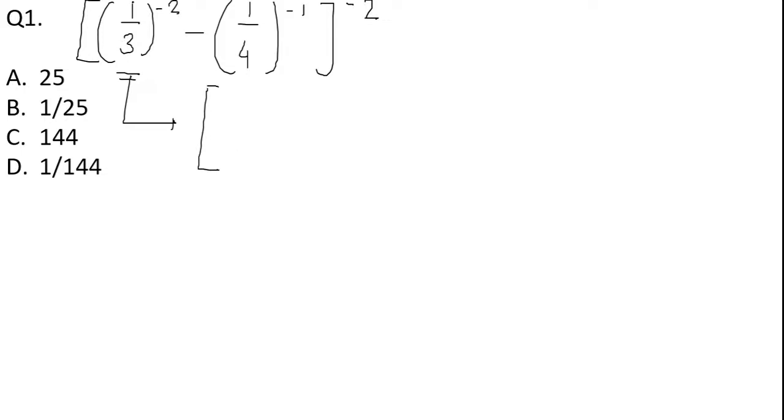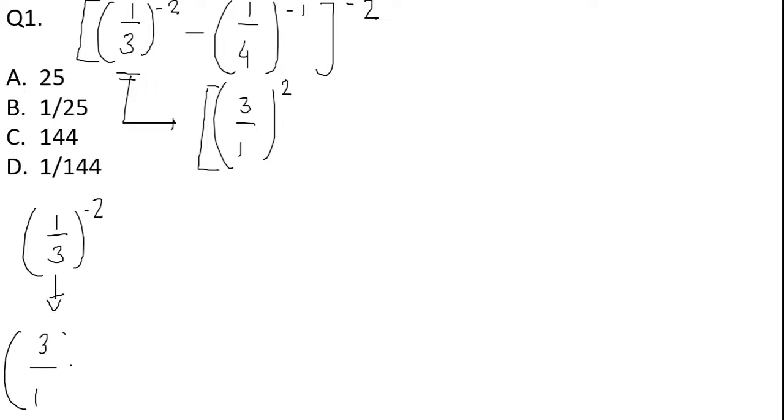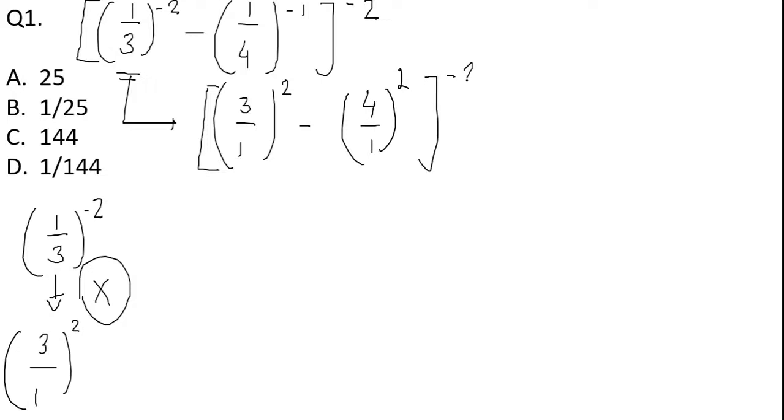Can I write this 1 by 3 like 3 upon 1 raised to 2? What I have done: 1 upon 3 raised to minus 2, I have rewritten it as 3 upon 1 raised to 2. Did I take any kind of reciprocal? No, I have not taken the reciprocal. You have to make a note of it. Simply I have rewritten these terms. Now minus of, can I write 1 by 4 as 4 by 1 raised to 1? As it was minus 1, it will become plus 1, raised to minus 2 as it is.